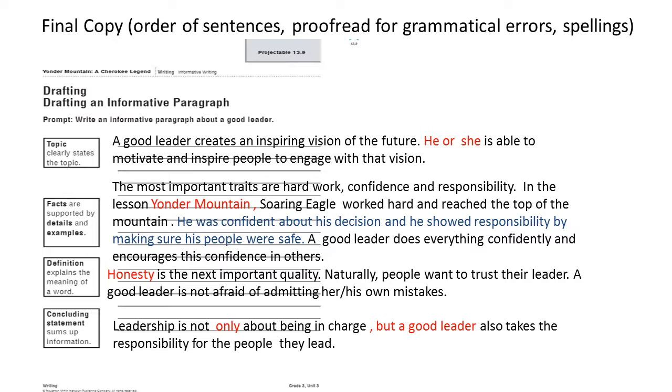Then down below for the definition, I fixed the spelling of honesty. H was missing, it's a silent H, and I have fixed the spelling and I've given a nice flow to my informational paragraph. Look at my concluding statement, right? I've made some changes here as well, so you can always go back and check for the differences. Now, this is a very important practice where you correct the order of sentences, you make sure there is no repetition, you proofread for grammatical errors and spellings, and you create your final copy.